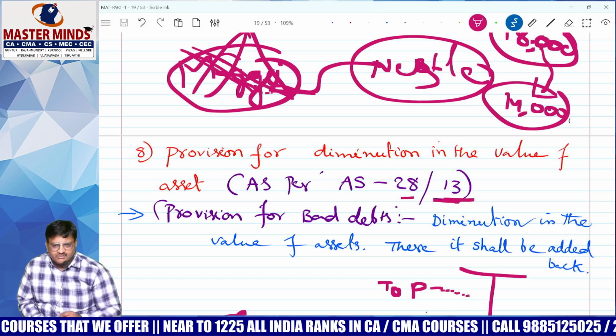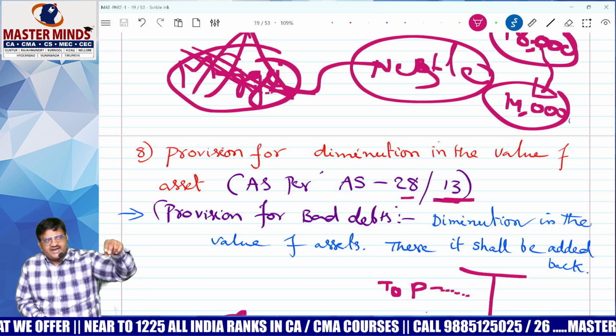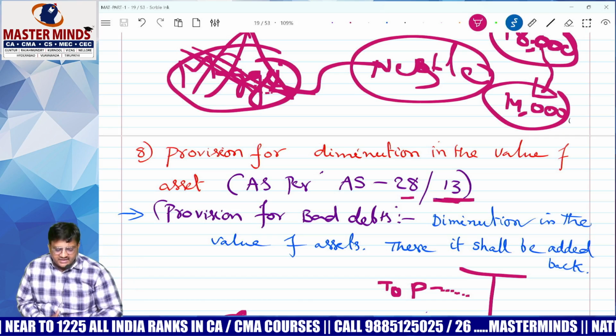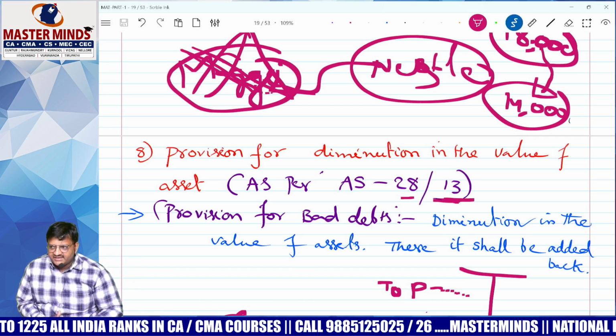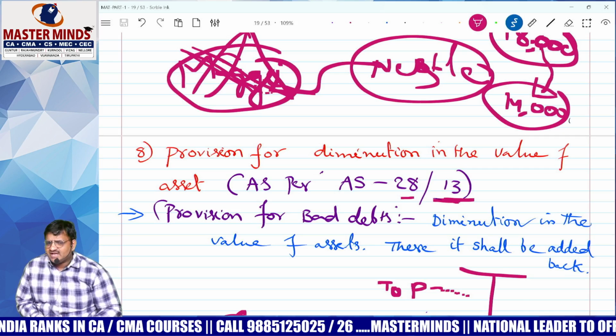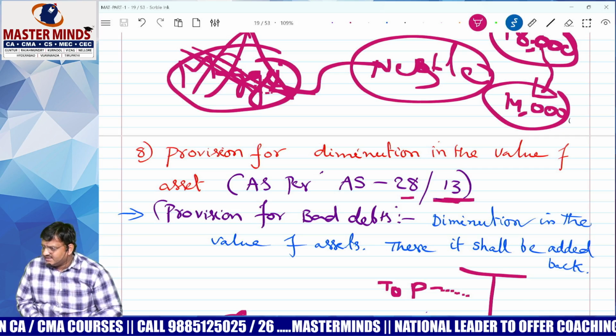Exam question. Provision for bad debt is a dash. Listen, provision for bad debt, because the debtor's value will come down or not? Indirectly, provision for bad debt is a diminishing in value of asset. Diminishing in value of asset, do we add or less? Add. That's all. Clear, sir?